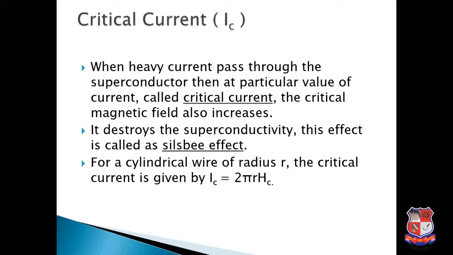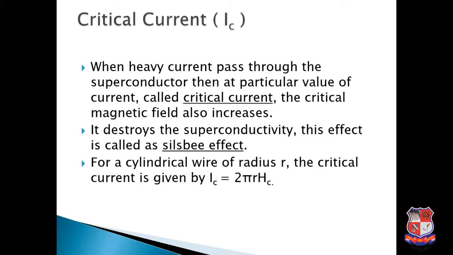The next property is critical current, which is denoted by Ic. Critical current is what? When heavy current passes through the superconductor, then at a particular value of current, called the critical current, the critical magnetic field also increases. Critical magnetic field means the value of the magnetic field at which the superconductivity is destroyed. Right? Now when heavy current is passed through the material, at a particular value of current, the critical magnetic field also increases. It destroys the superconductivity.